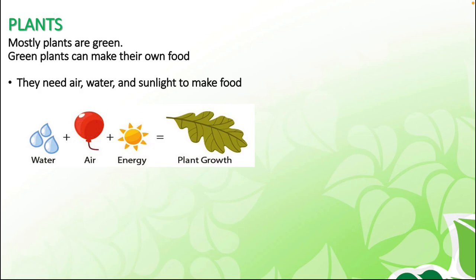So I will give you an example. Take the example of a sunny beach. The beach is warm. There is plenty of water over there, and loose soil. Still, not many plants grow on the beach. Why? The beach soil has no food for the plant.